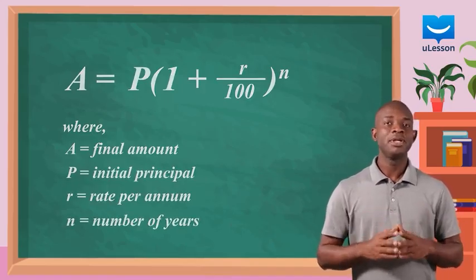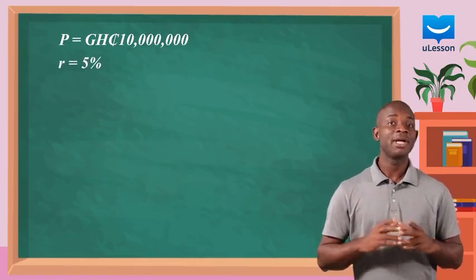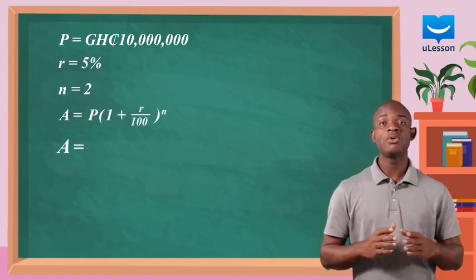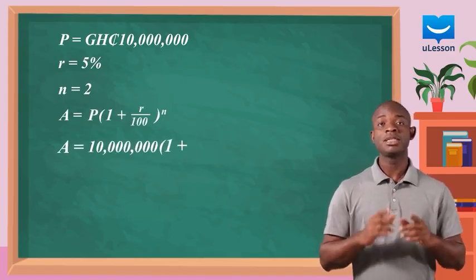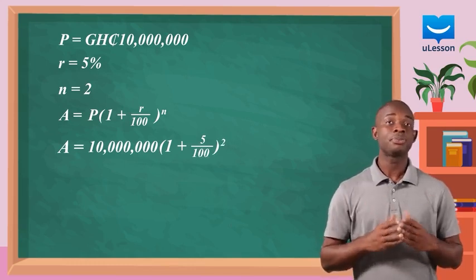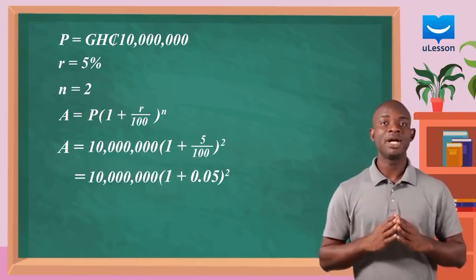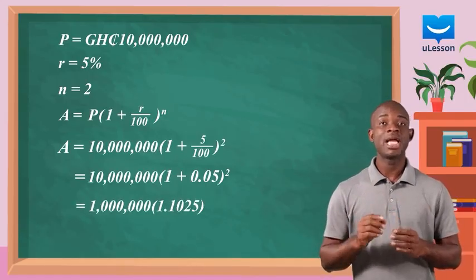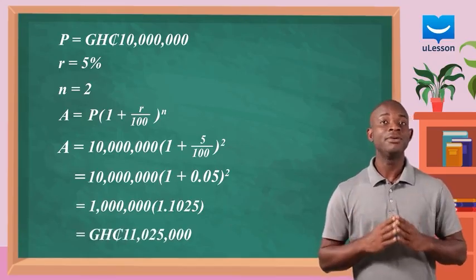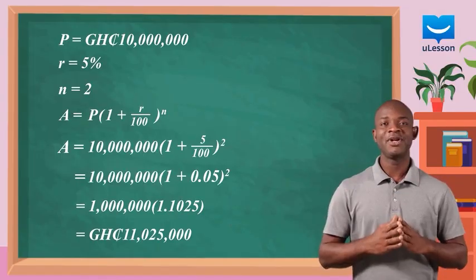In the previous example, the principal was 10 million cedis, the rate was 5% per annum, and the time was 2 years. Putting them into the equation, we have A equals 10 million times (1 plus 5 over 100) raised to power 2. This gives 10 million times 1.05 raised to power 2, and that gives 10 million times 1.1025, and that is equal to 11,025,000 cedis. And that is the compound interest formula.